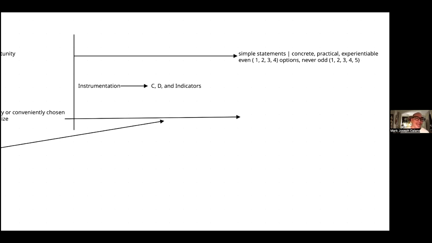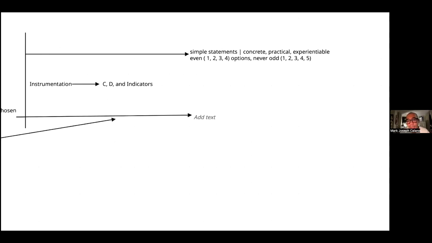So on the other hand, for qualitative research, these are in questions, simple questions. Again, they should be concrete, practical, experientiable. Never on the level of dimensions. Never ask on the level of concepts or dimensions, no? That's a mortal sin, because they did not do the RRL, they did not do the conceptualization.